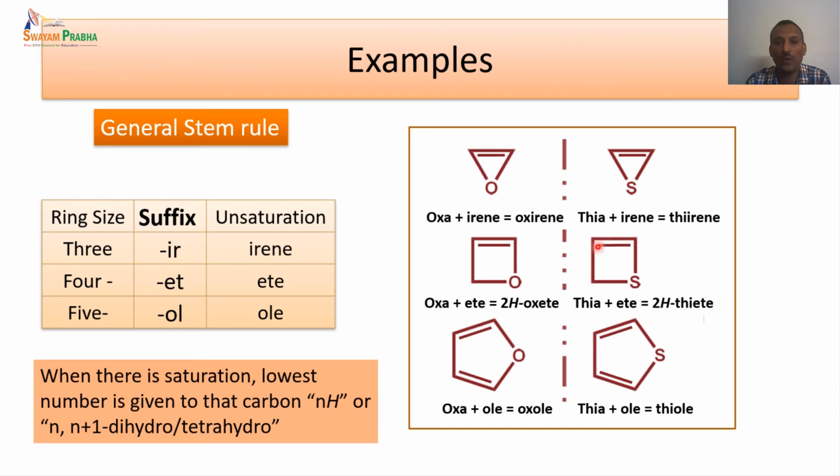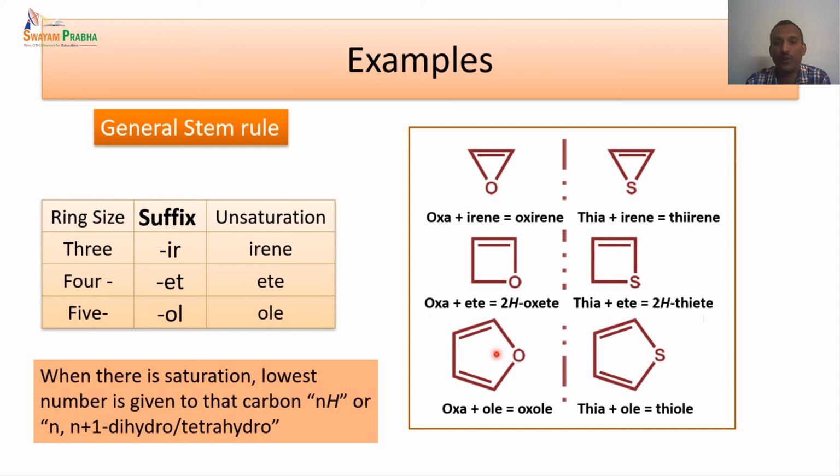So this is the name given to this particular system. In the case of a 5-membered ring, we have 1, 2, 3, 4, all the carbons unsaturated. So oxa plus OLE is the suffix. OL is for the 5-membered ring, oxa is for the heteroatom, and E is for the unsaturation. When you put all three together, we have oxole for this compound and thiole for this particular compound. These are the IUPAC nomenclature.